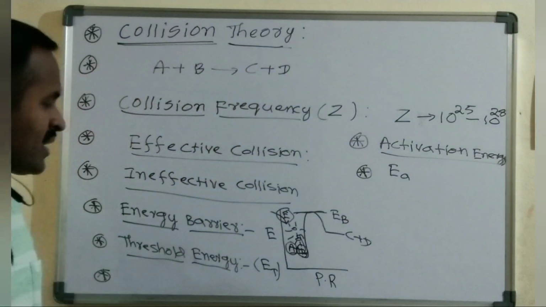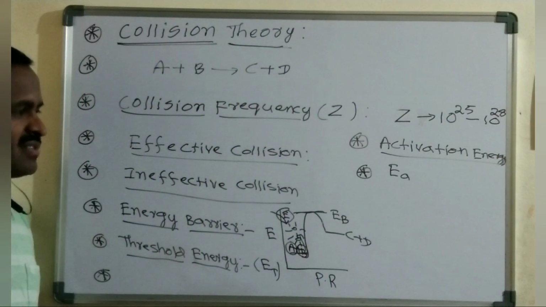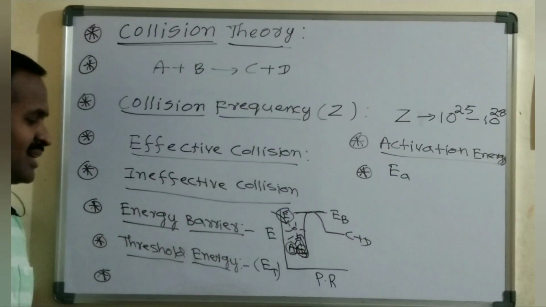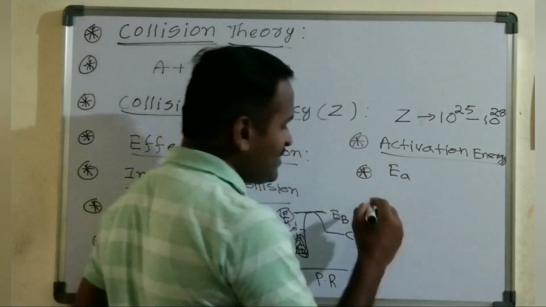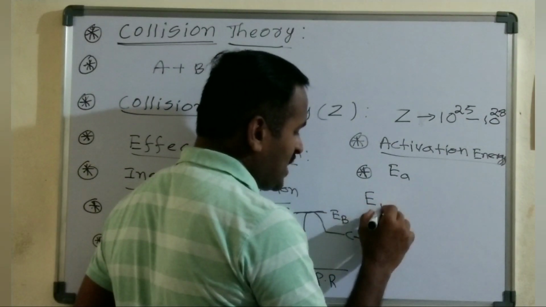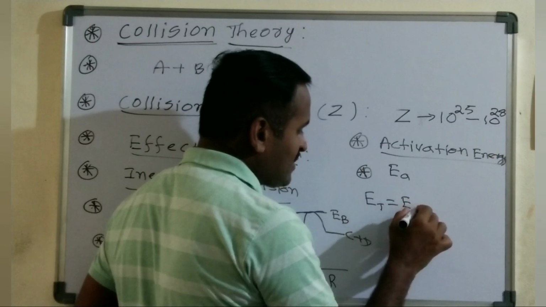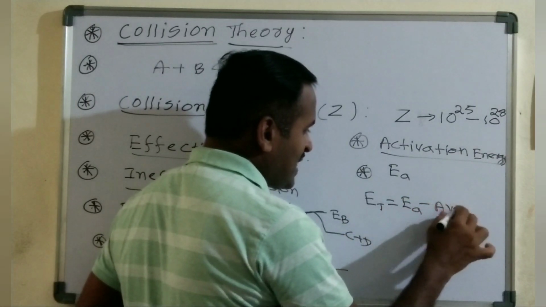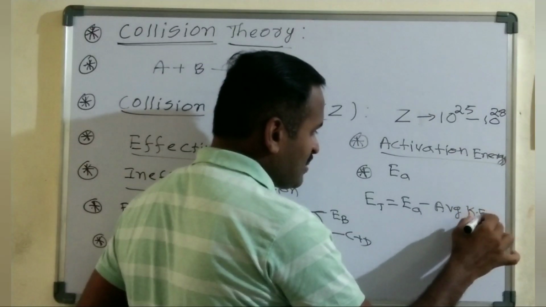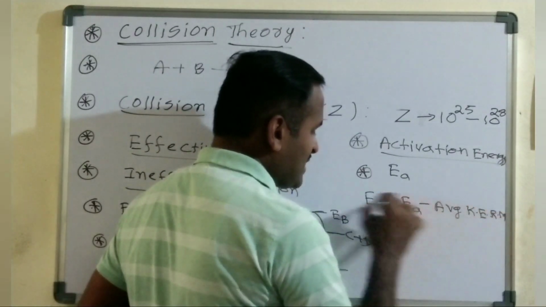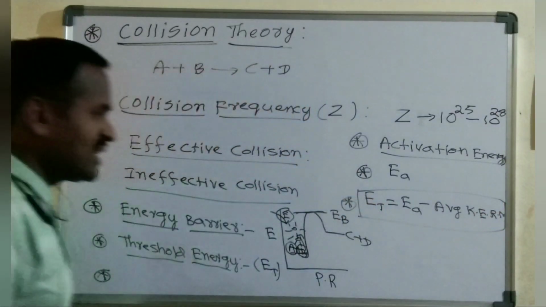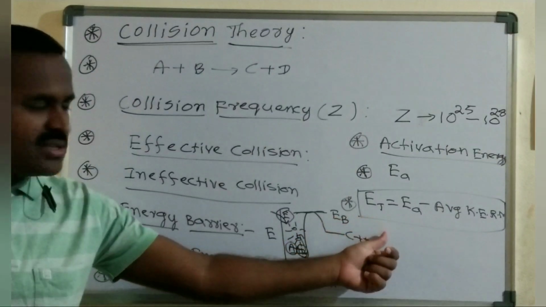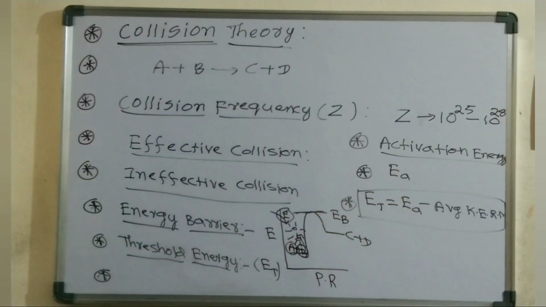To make the reactant molecule collisions effective, this additional amount of energy is supplied. That is called activation energy. So there is a relation between threshold energy and activation energy. Threshold energy ET is equal to the activation energy minus the average kinetic energy of the reactant molecules. So this is the relation between the threshold energy and the activation energy, right?